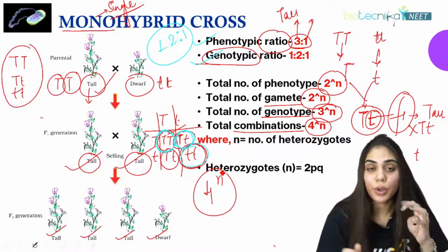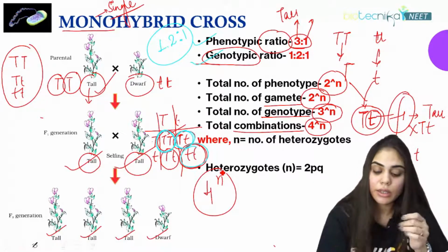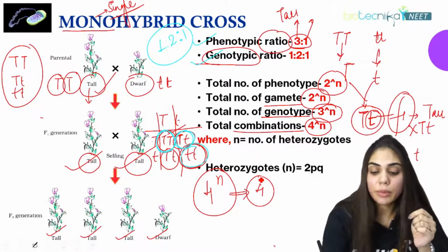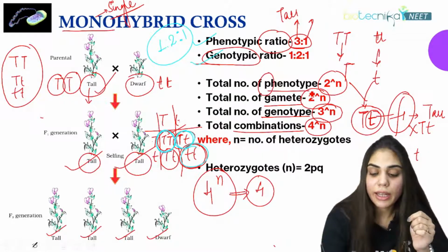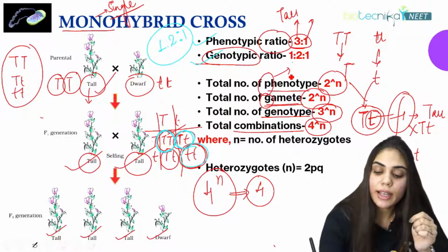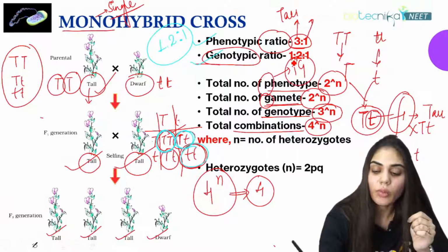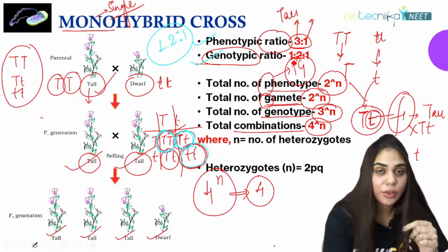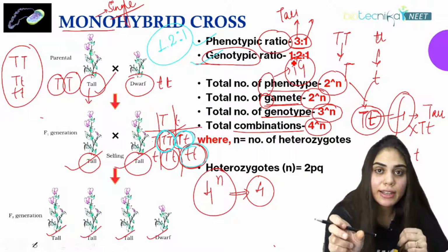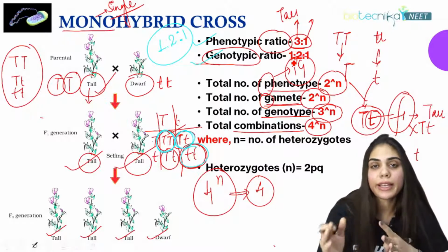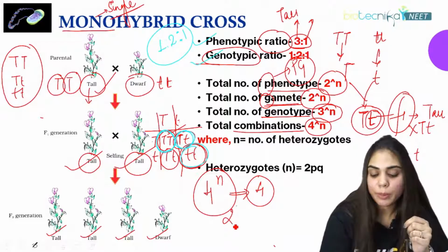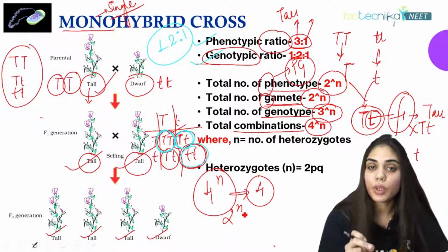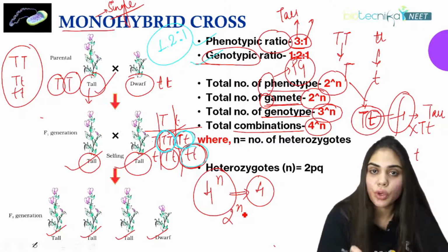Now how to learn this? Total. We are talking about total things. So it is always higher. So 4. P and G. P stands for phenotype and G. So PG, you can call it a code like PG. So PG, phenotype and gamete. The small g is gamete, and genotype is again G. So phenotype and gamete, their formula is 2 to the power n, whereas for genotype it is 3 to the power n, but for total combination it becomes 4 to the power n.